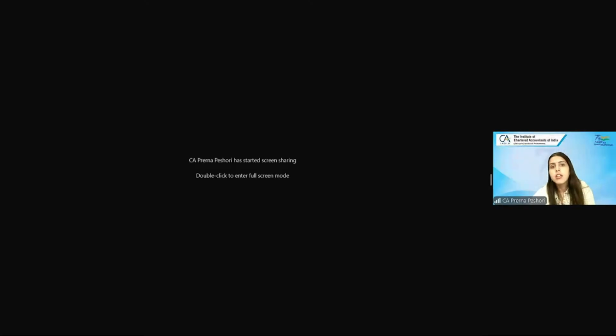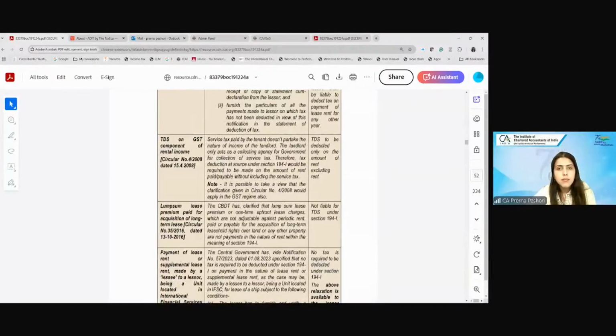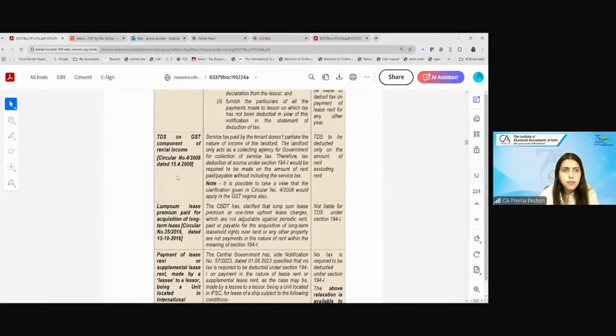Ma'am, TDS will be deducted on the amount before the GST. Yes, perfect. So the CBDT has clarified that the TDS will be on the rent without including the GST. Clear? So that is again a clarification which is given by CBDT.